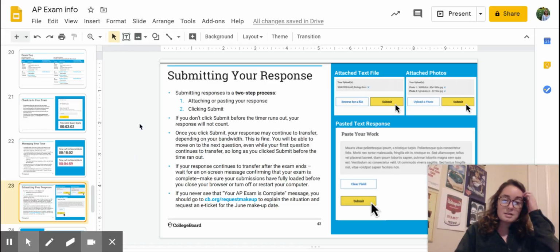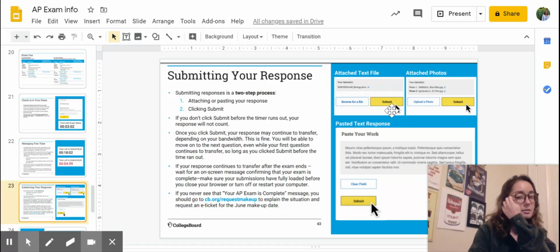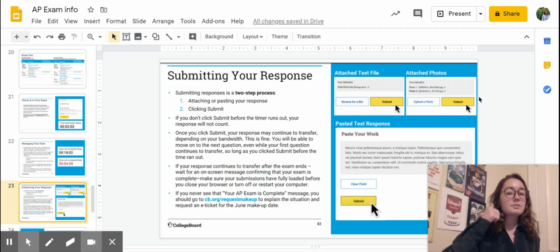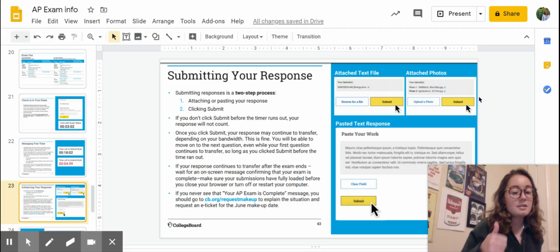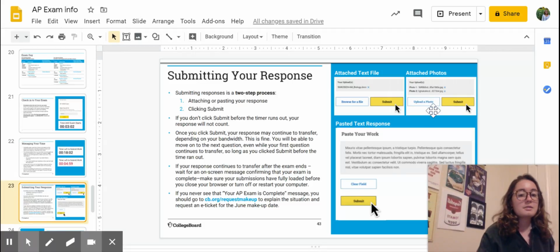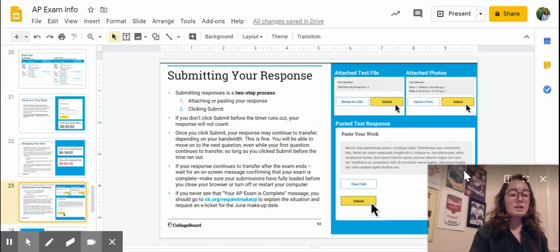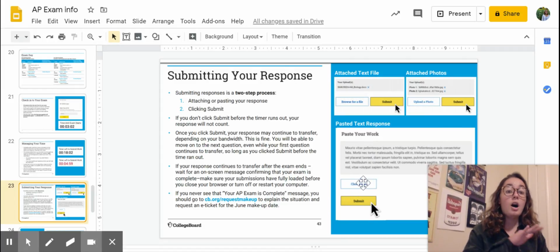So once you submit your response, remember I said it's really, really important to make sure you have everything before you hit submit. So make sure that your full copy and paste is in there and you're not missing anything. Make sure your doc is correctly attached and the most recently saved one. And make sure that you submit all pictures before pressing submit. Don't press one, then submit because you won't be able to submit the others, and that's really sad.